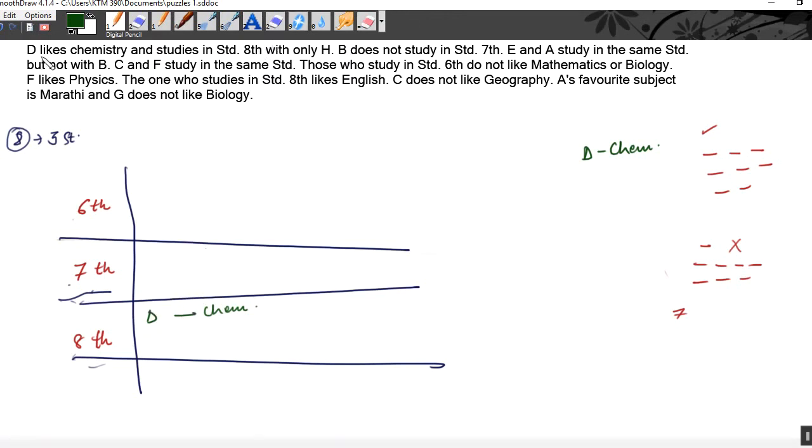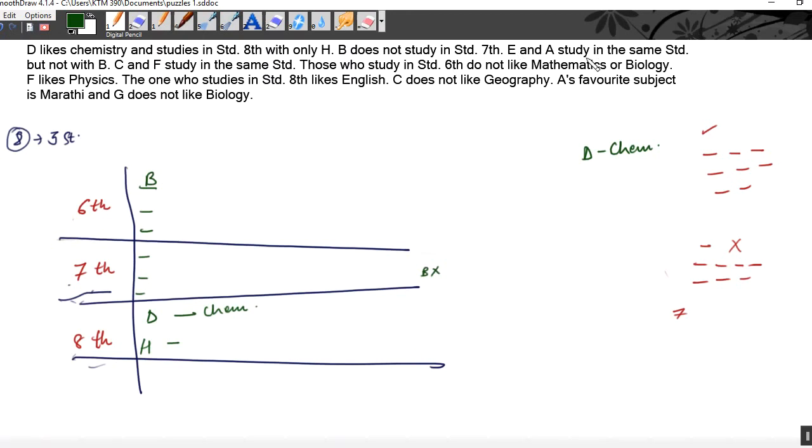Now this says D likes chemistry and studies in standard 8 with only H. This means that H is also studying in standard 8, and with only means there are only 2 students here. That means there are no more students in standard 8, so the other standards have 3 students each. Clear? Now B does not study in standard 7. B cannot study in standard 8 because the 2 places are already filled, so B is studying here in standard 6.